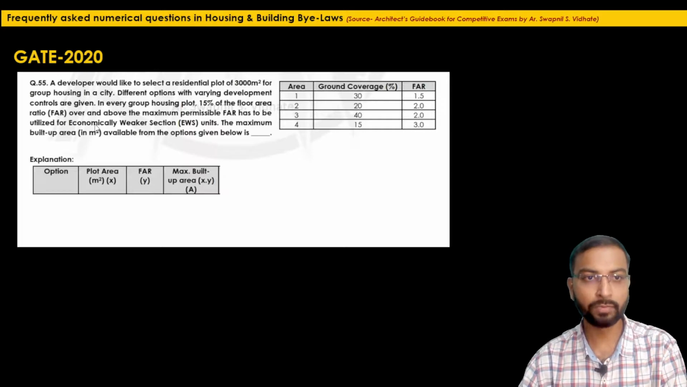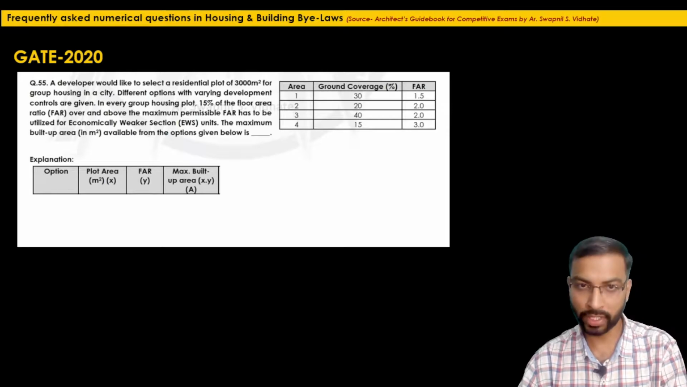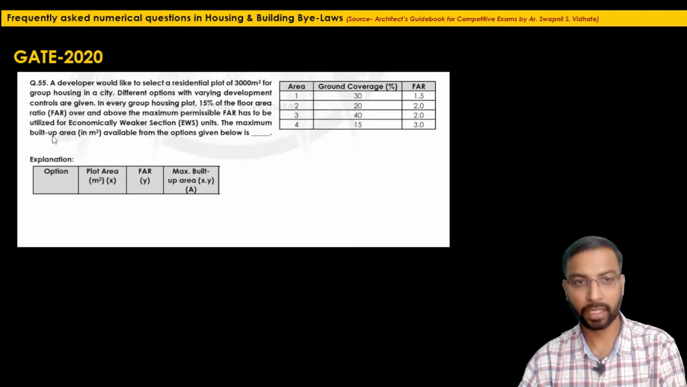It has to be utilized for economically weaker section, that is EWS units. The question asks for the maximum built up area in meter square available from the options given below. So we have to calculate the maximum built up area for all these 3 options, and also consider the 15% over and above floor area we are getting, and see in which option we can achieve the maximum built up area from the values given in this table.